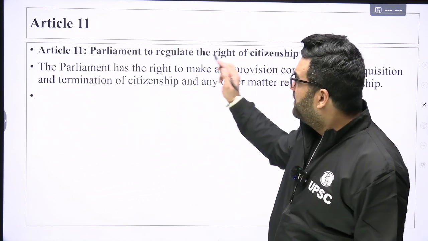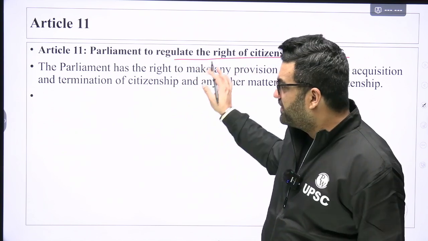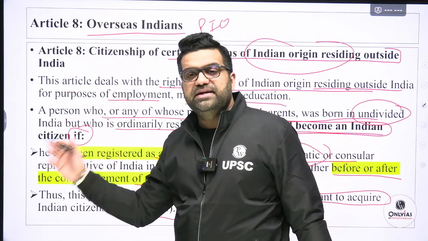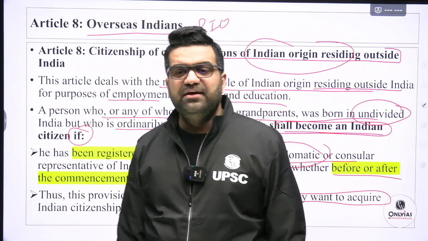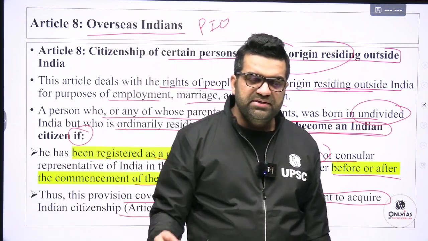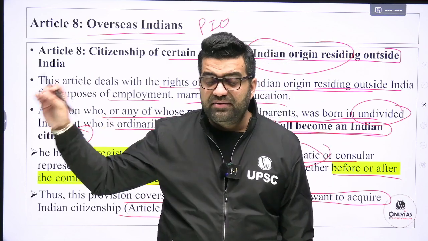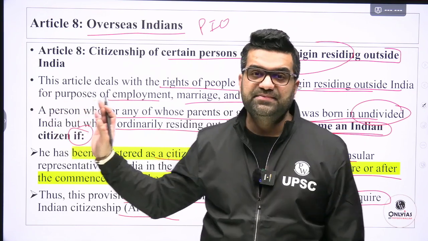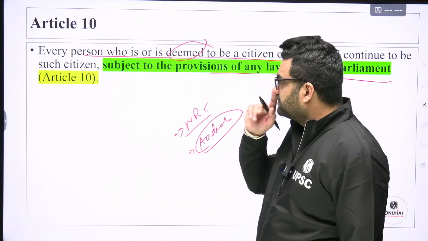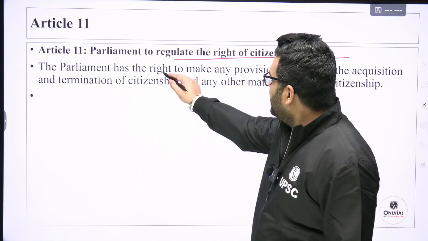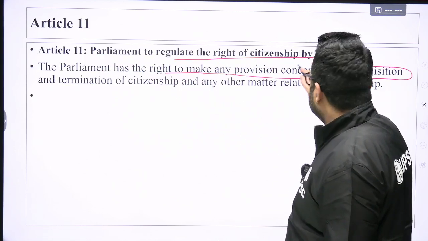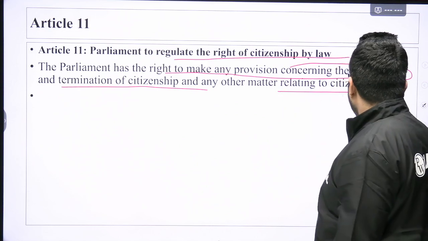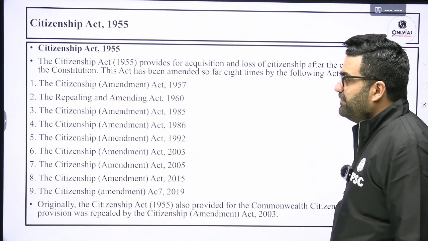Article 11, Parliament to regulate the rights of citizenship by law. Now, this is to make the task easier. Articles 5 to 10 were inserted in the Constitution of India so that the citizenship law, as the Constituent Assembly wanted it to exist at that time, has been updated. The Parliament has the right to make any provisions concerning the acquisition and termination of citizenship and any other matter relating to citizenship. Parliament can update.